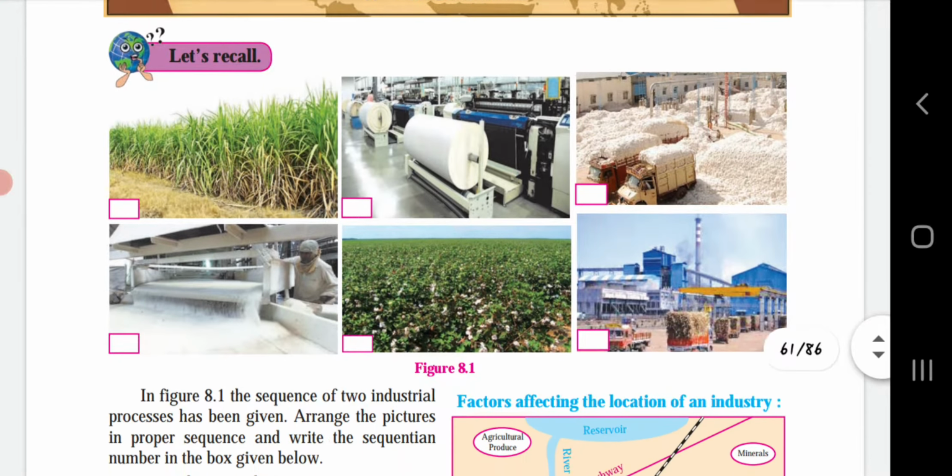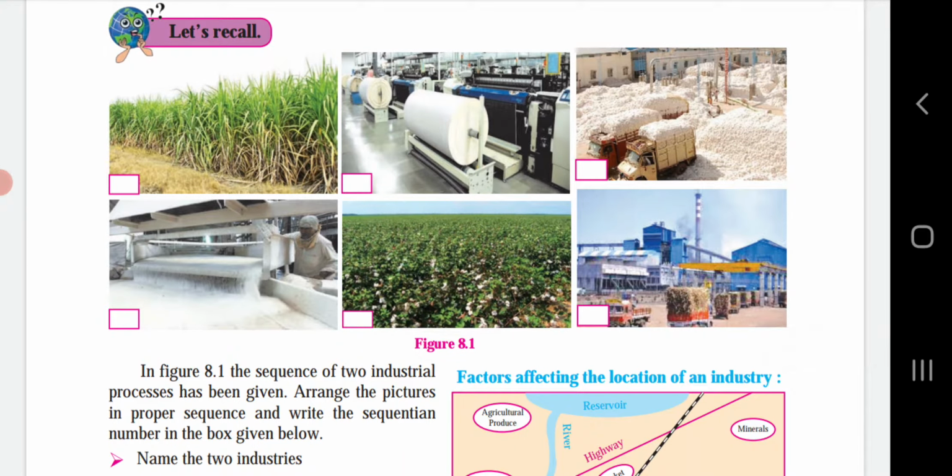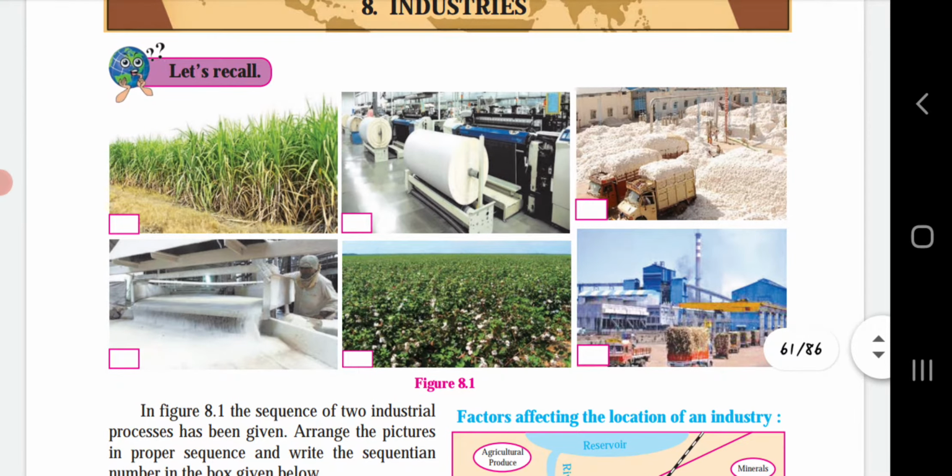Let's recall. In Figure 8.1, the sequence of two industrial processes has been given. Arrange the pictures in proper sequence and write the sequential numbers in the box given below. So, to start, 6 pictures are given. We will name them 1, 2, 3, 4, 5, 6.